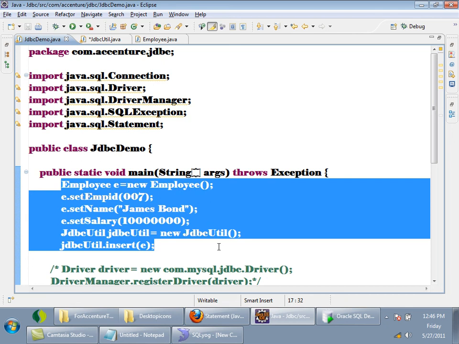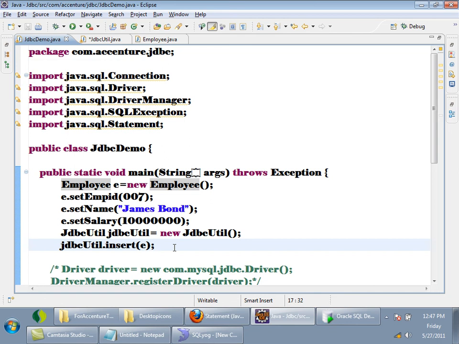Now, as an extension of that program, in a file there are a lot of employee details stored. I want you to read that file, for each line create an employee object, then store it inside a list. Then iterate over the list, look at each employee object, and insert that employee object inside the database.